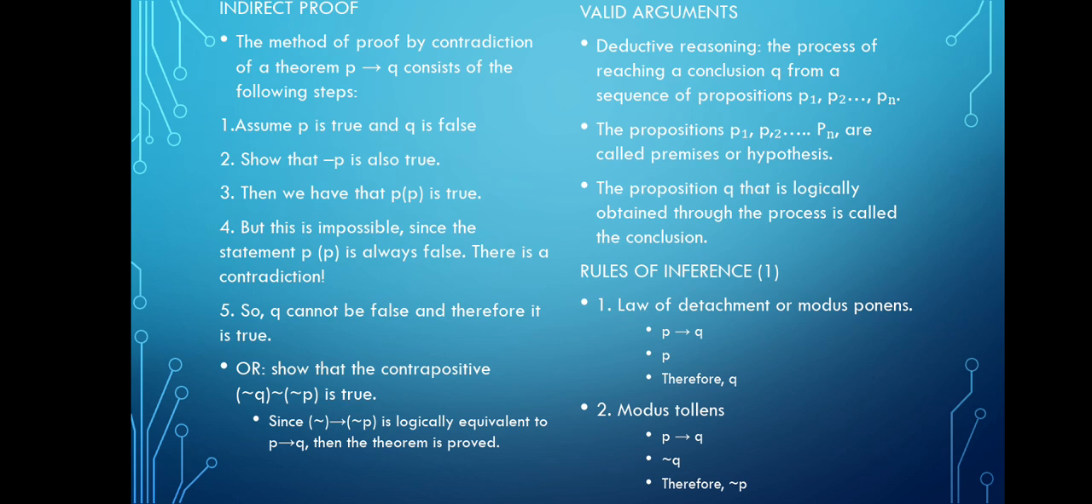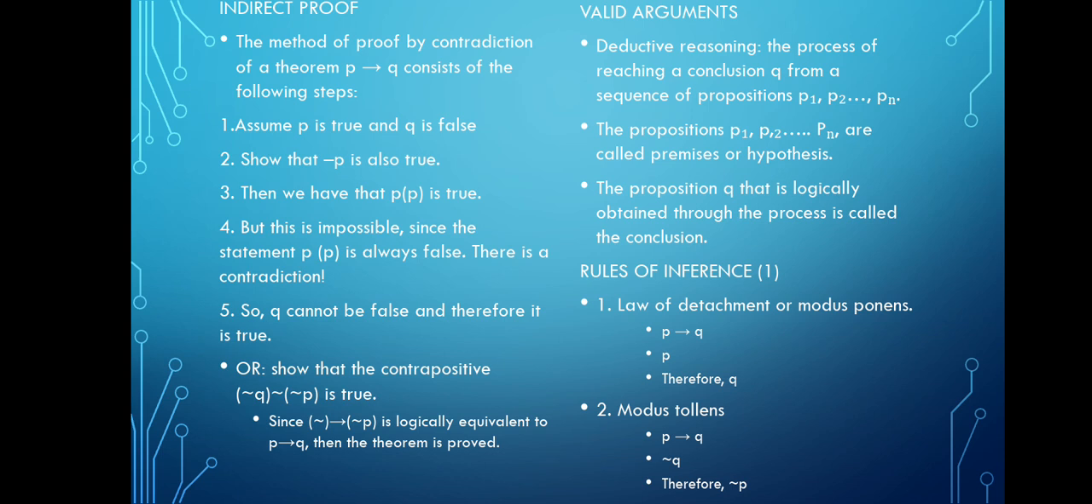Valid arguments. Deductive reasoning. The process of reaching a conclusion Q from a sequence of propositions P sub 1, P sub 2, to P sub n. The propositions P sub 1, P sub 2, to P sub n are called premises or hypotheses. The proposition Q that is logically obtained through the process is called the conclusion. So P is the hypothesis or premises, and Q is the conclusion.